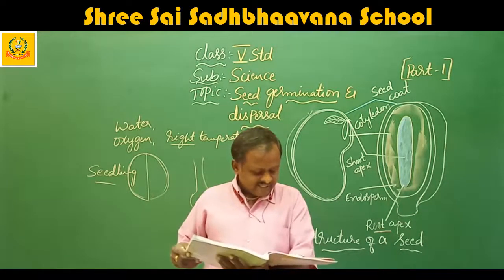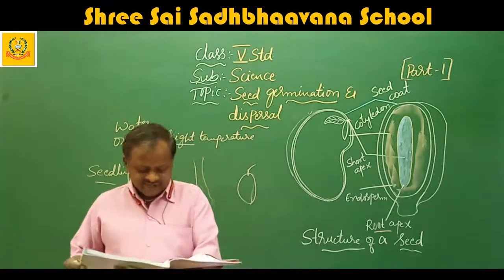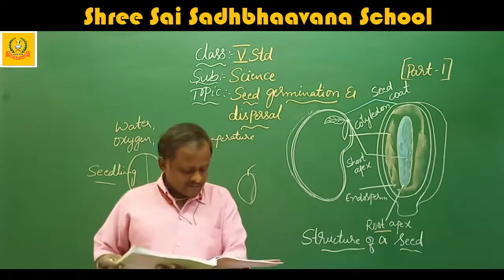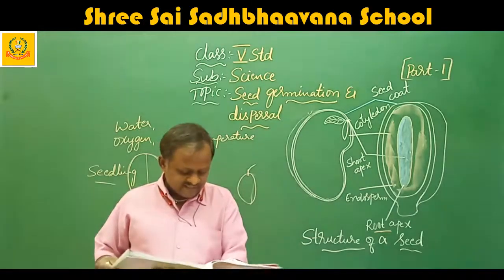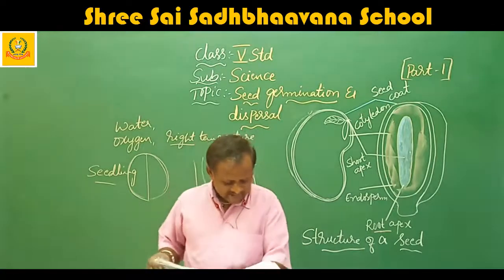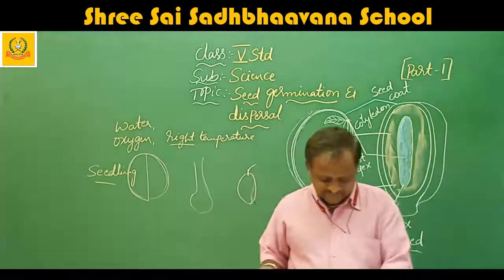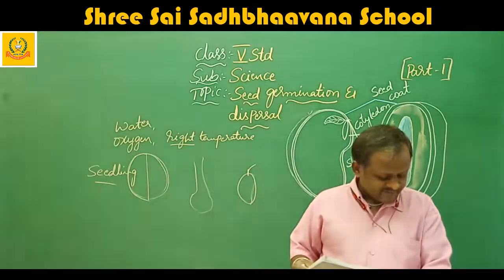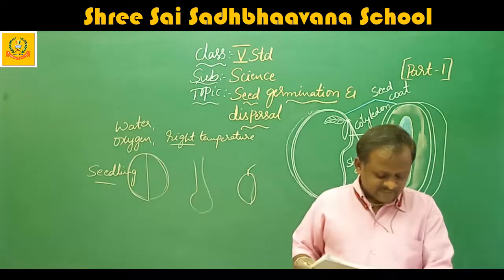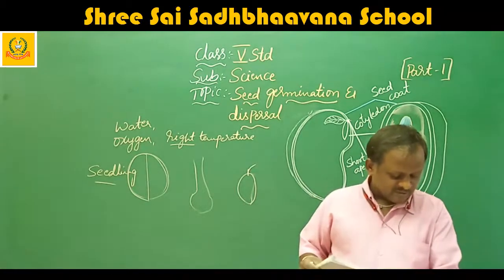Seeds need to be dispersed because if they are not dispersed, many germinating seeds will grow very close to the parent plant. This will result in competition between the seedlings and their parent plant. The competition is for light, space, water, and nutrients. All of these are important for the growth of a plant. Seed dispersal also creates new colonies and prevents overcrowding.